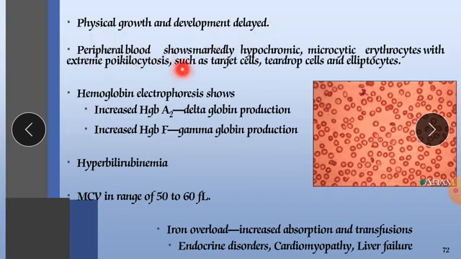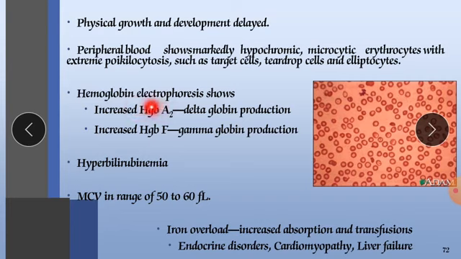Peripheral blood shows markedly hypochromic microcytic cells, meaning the color declines and the size of the RBC also decreases, with erythrocytes showing extreme poikilocytosis, meaning a change in the shape of the RBC, such as target cells, teardrop cells and elliptocytes.